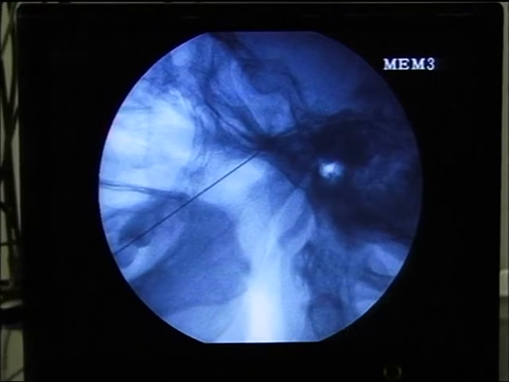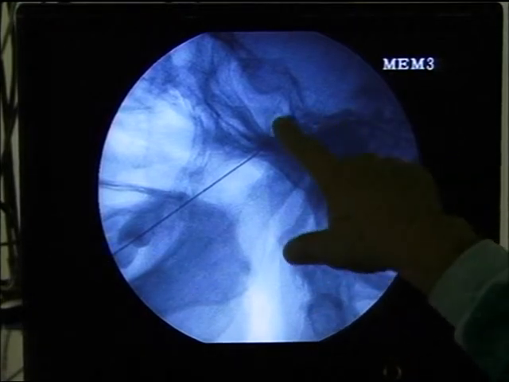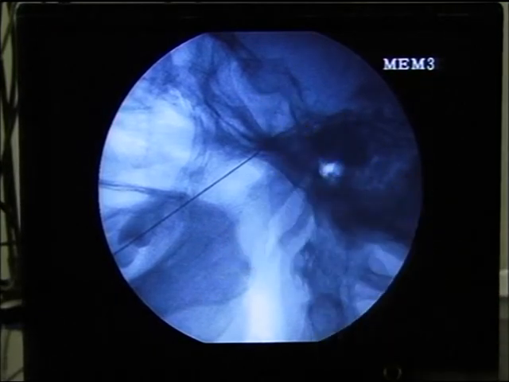What is the dangerous position of the needle? In the trigeminal, obviously. If you have gone beyond 2 millimeter of this petrous bone, obviously you can go into the major vessels.